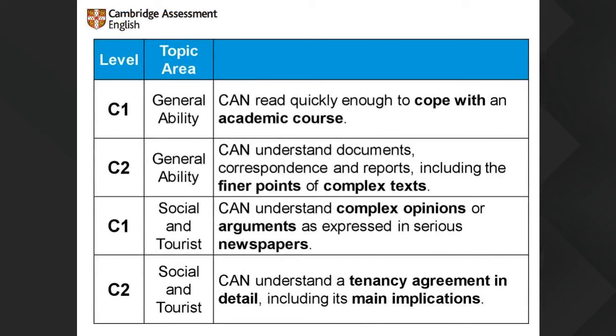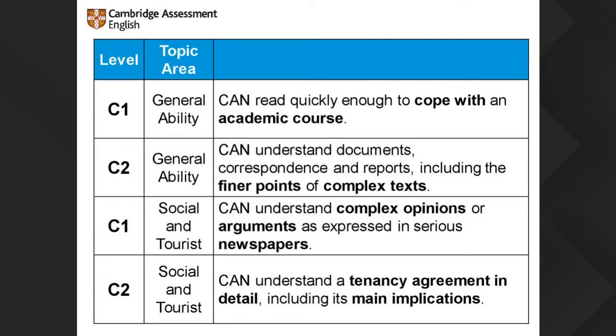And then looking by topic area. Yeah, again, general ability at C1, students can read quickly enough to cope with an academic course. And at C2, they can understand documents, correspondence and reports, including the finer points of complex texts. Social and tourist, this comes from the CEFR document, which is all divided into different domains. Just to give you a few examples. Social and tourist, C1, complex opinions or arguments expressed in serious newspapers. I'm not sure exactly what that means, and we'll look at that in more detail later.